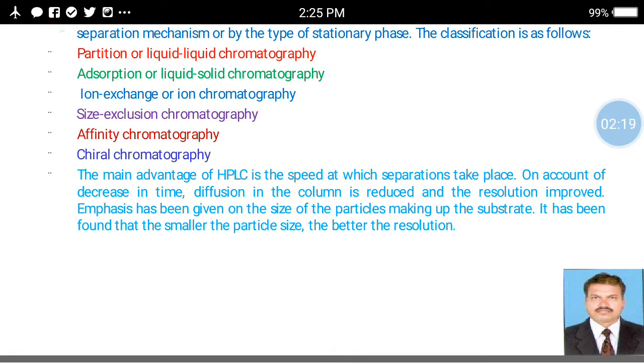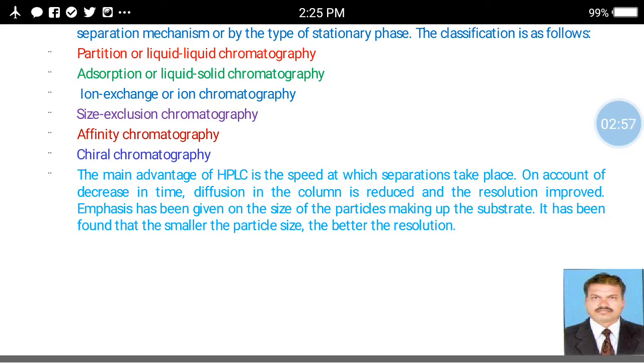Mostly this liquid chromatography, that is HPLC, is very useful. The main advantage of this HPLC is the speed at which the separation takes place, and this is very beneficial in the sample production in the industry, because when we get fast, accurate results, the rate of production is higher, and automatically the benefit is higher. Therefore this technique is very applicable.